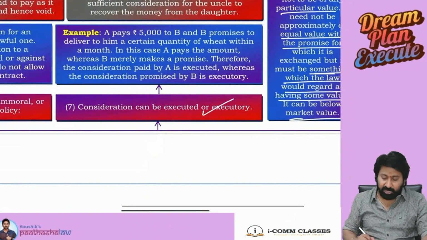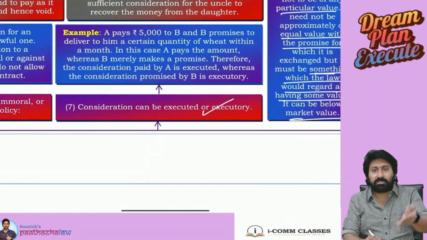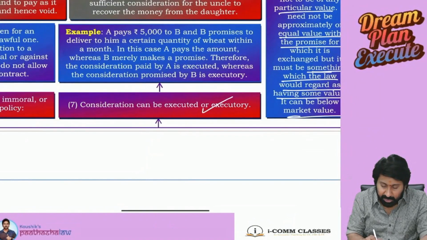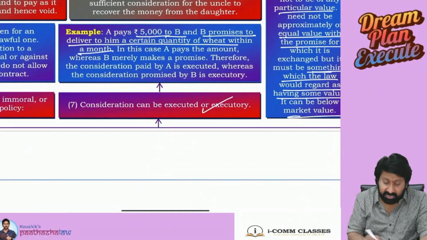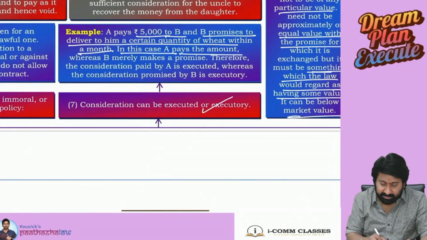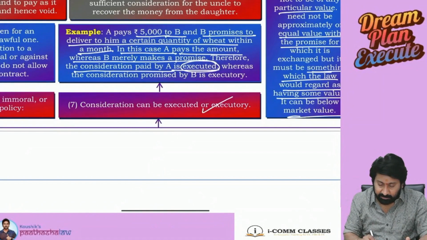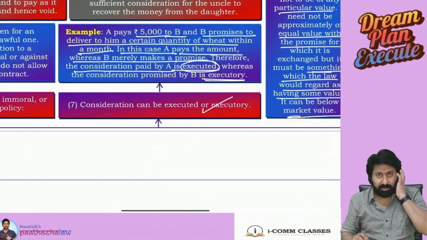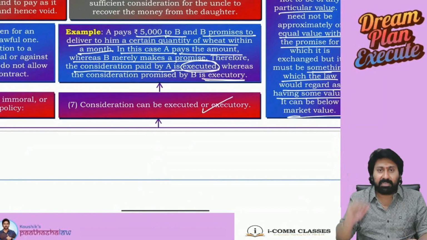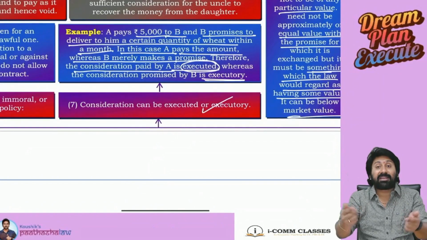Consideration may be executed or executory. Just now I told you, executed means already paid, and executory means yet to be paid. An example I have given: A pays rupees 5,000 to B, and B promises to deliver him a certain quantity of wheat within a month. Now what happened? I paid consideration. In this case, A pays the amount, whereas B merely makes a promise. Therefore, consideration paid by A is executed, already paid, whereas consideration promised by B is executory. Your work is still pending. My payment is made; consideration is executed, but the contract is still executory.